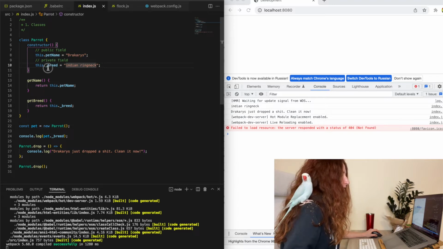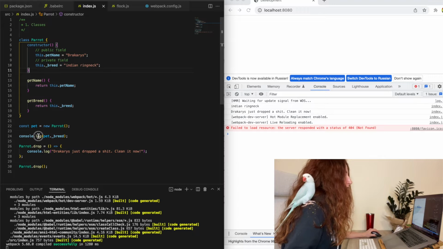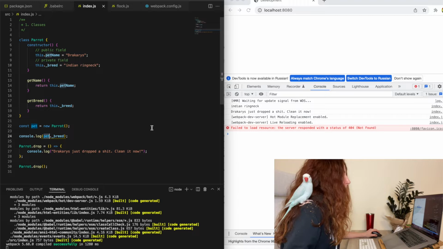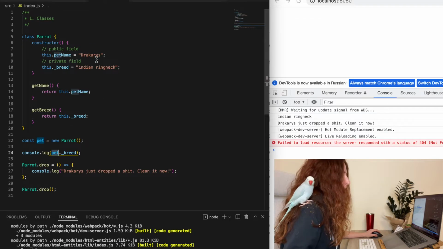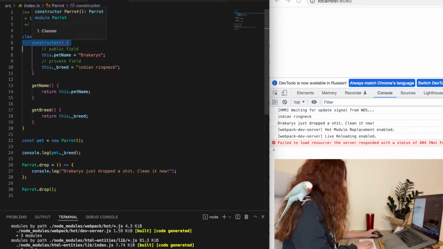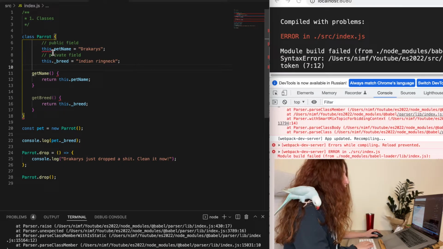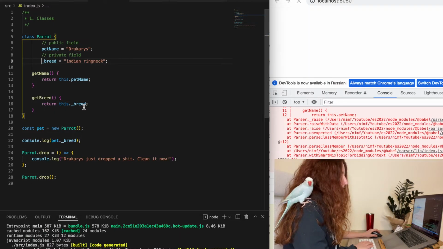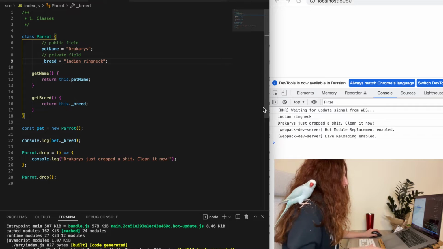Breed starts with an underscore. This is a private field. But if you try to access it directly, not through the method, then you will not get an error. Now you can change it. And another change that happens with classes, you can just declare properties without a constructor, just in the body of the class, just like this, and it still works.